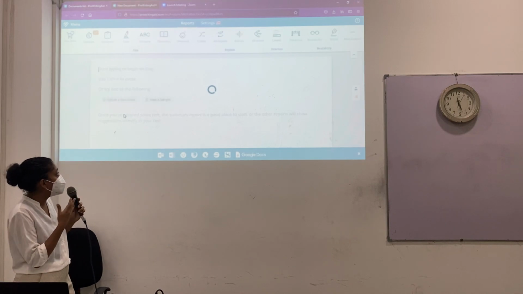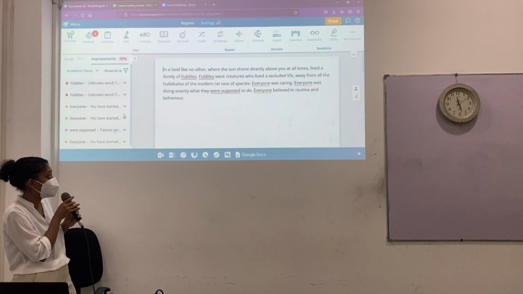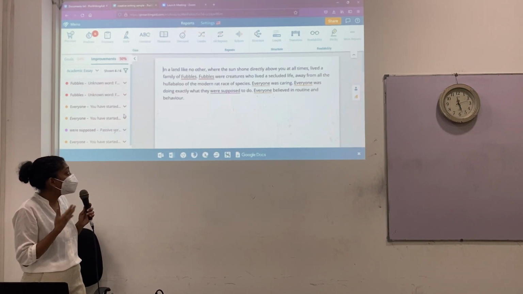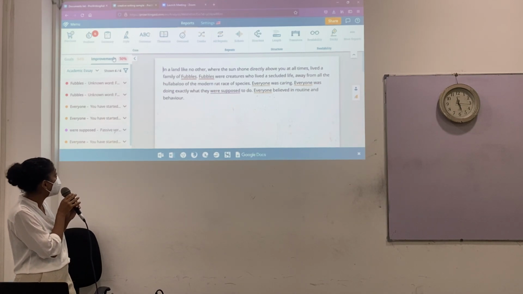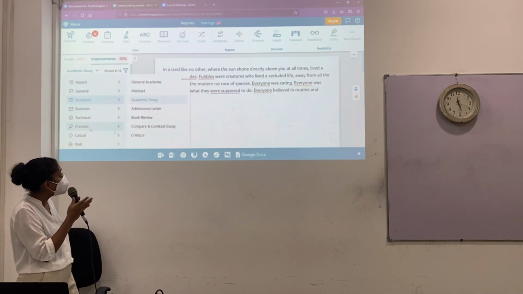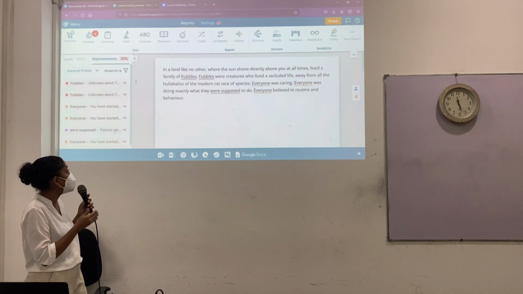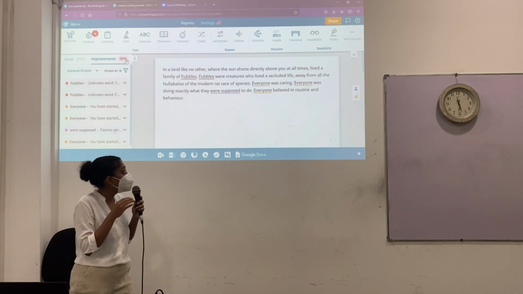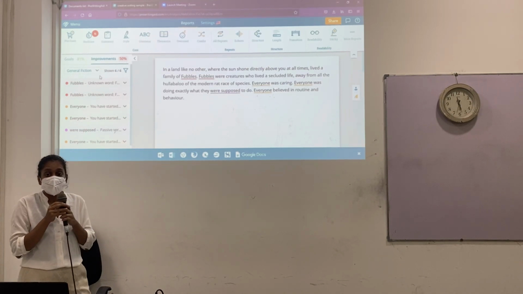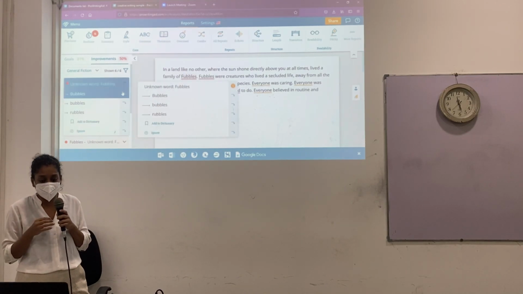The first feature we worked on was the customization process. The customization took place using genre. In this case, we chose the creative writing genre because the writing piece was meant to be a creative writing essay. And you can even subcategorize your genres. As that happens, the goals and the improvements of the particular writing piece adjust. So now the learner knows the goals that are achieved as well as the improvements needed.